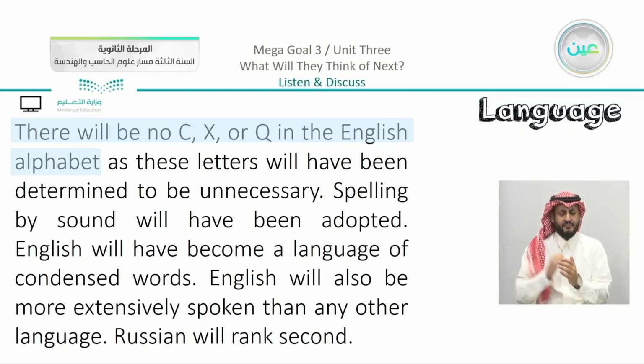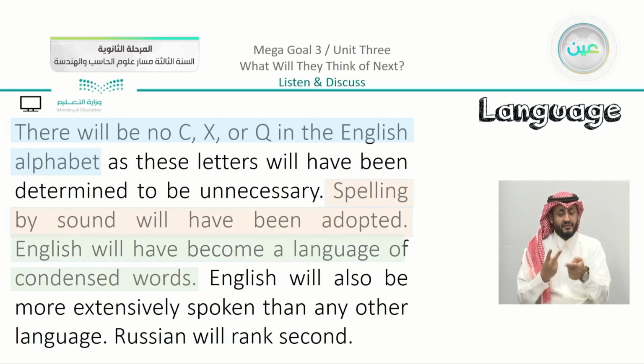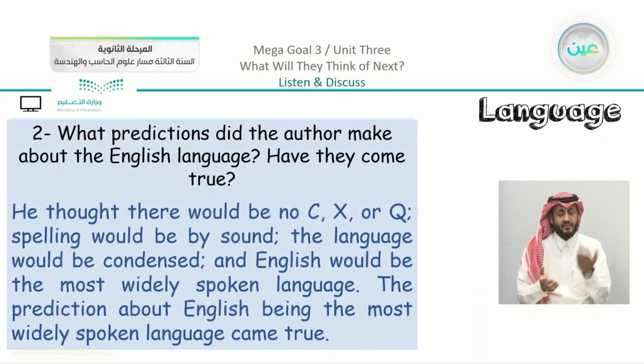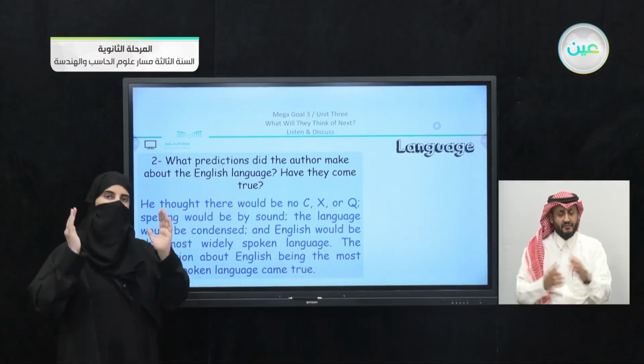Yes, okay, so there will be no C, X, or Q in the English alphabet. Also, spelling by sound will have been adopted. English will have become a language of condensed words, as we just revised. And we can see the complete answer here. So we can say that English will be the most widely spoken language has come true. Instead of just highlighting, I gathered it in one complete answer.